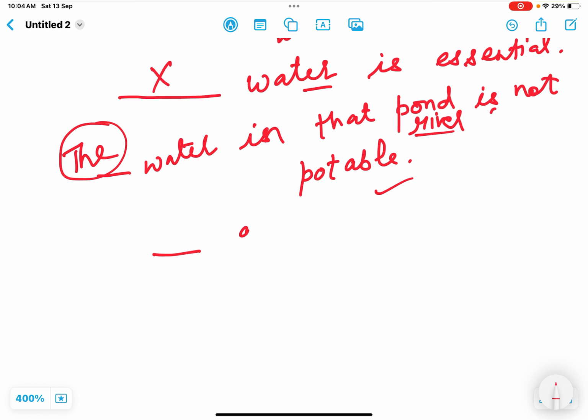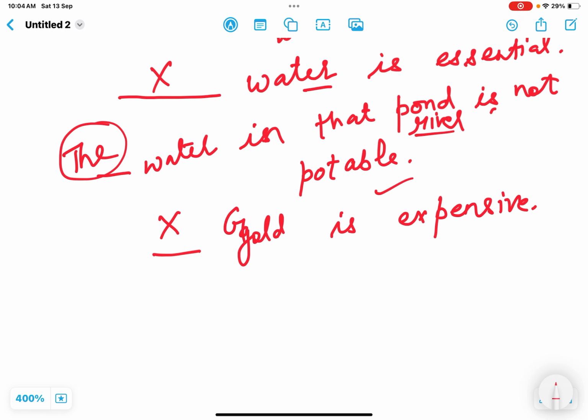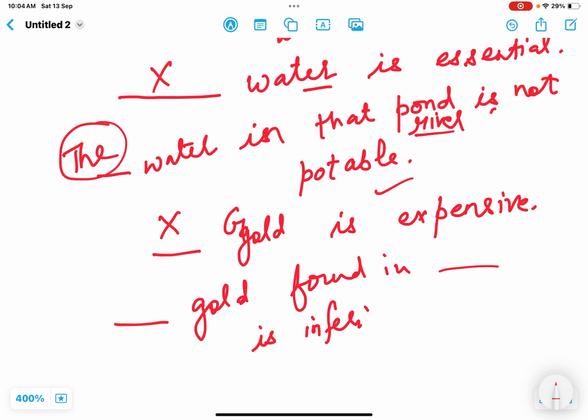For example, dash gold is expensive. So here it is talking about only gold, right? So we won't use any article. So gold is expensive. But if we talk about, dash gold found in any specific place is inferior, right?